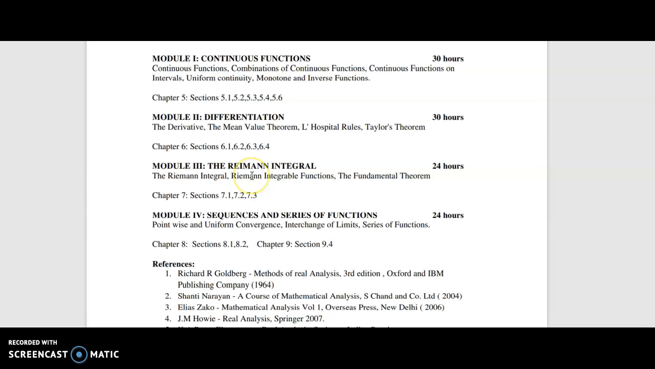And the third module is about Riemann integral and Riemann integrable functions and some theorems connected with the Riemann integrals. And the fourth module is about sequences and series, but it is sequences and series of functions. Here we discuss pointwise and uniform convergence and interchange of limits and series of functions.